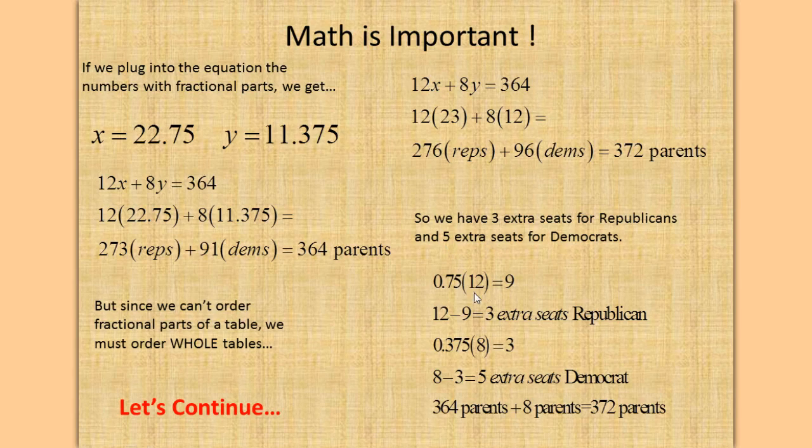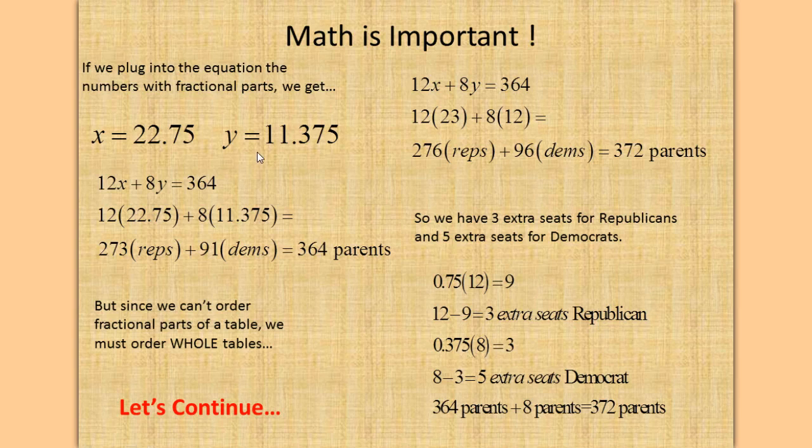How did that come about? Well, we got x equals 22.75. 75% of the 12 people at that table is 9. Since only 9 people sit at the table, 9 from 12 is 3, so we have 3 extra seats at one of the Republican tables.